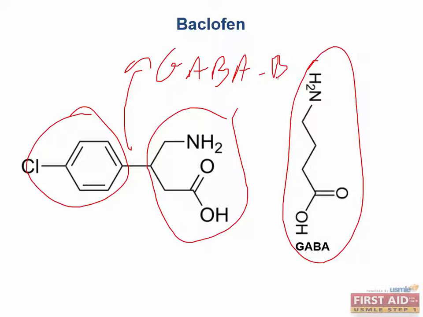These receptors exist in the spinal cord. Now look out for baclofen to be used as treatment after spinal cord injuries as well as for muscle spasms and to treat multiple sclerosis.